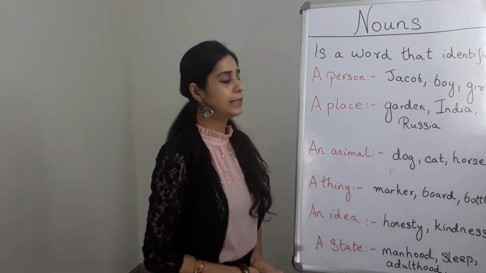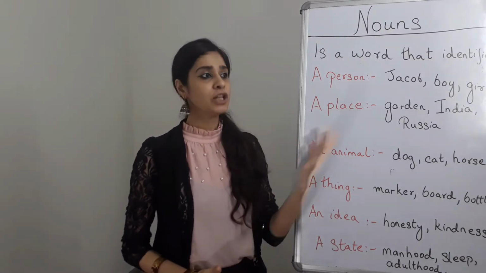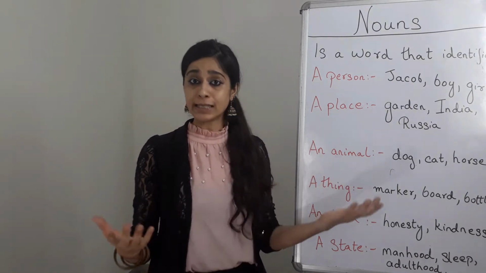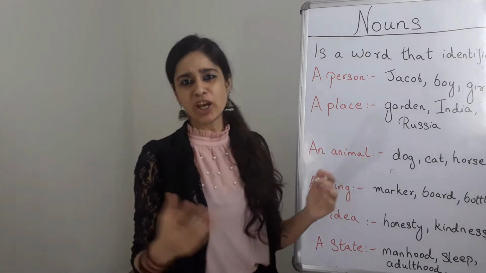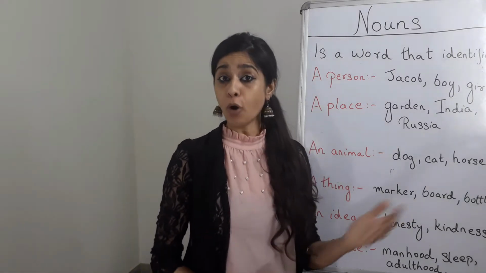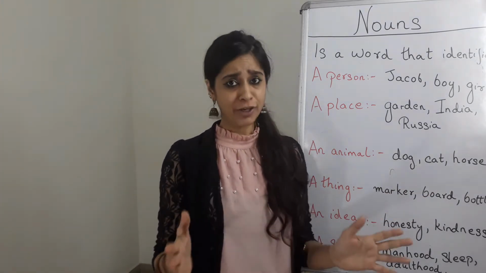If you talk about a person, then a person could either be a specific person, for example, Jacob, Ramesh, Sita, Isha, right? Or it could be a general person, for example, a boy, a girl, a farmer, a mechanic. Okay, are we getting the picture?